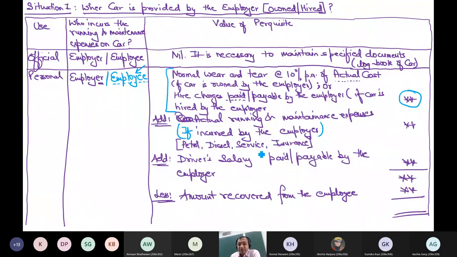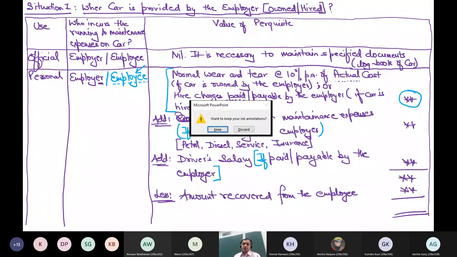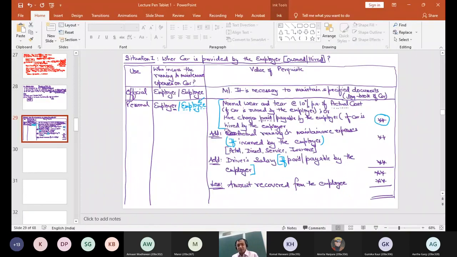Similarly, driver's salary. If payable by the employer, you add it, otherwise ignore it. If the employee is paying, you ignore it. It's simple. Amount recovered from the employee, of course, you have to deduct. That's it. If this point is also clear, please raise your hand.